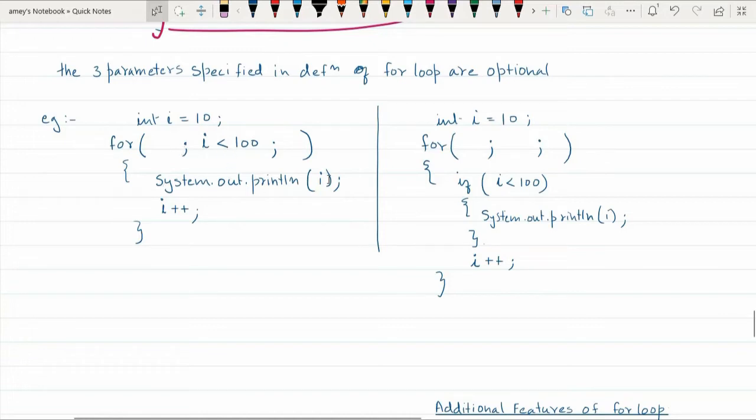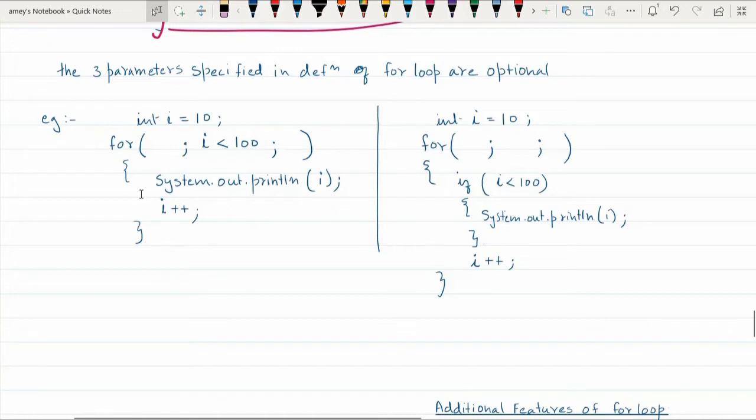It prints the value of I, and notice that in the update section also this is blank, because the updation is happening, I am doing it within the loop blocks. So this initialization will happen only once, so that is I equal to 10, then 10 is less than 100, true, it comes here, it prints I, that is 10, and then I becomes 11. Then again the condition checking is made, 11 is less than 100, so it will print 11, then I becomes 12. Again condition checking is made, and this will continue.